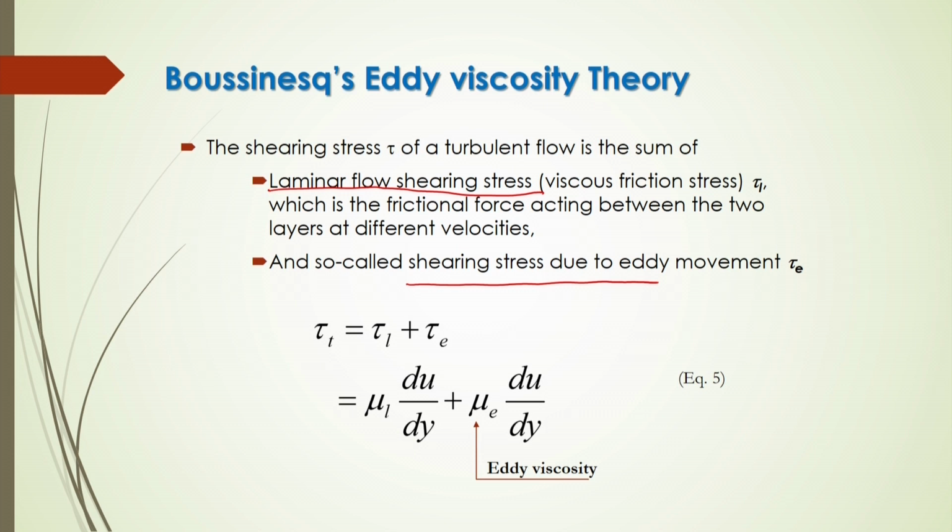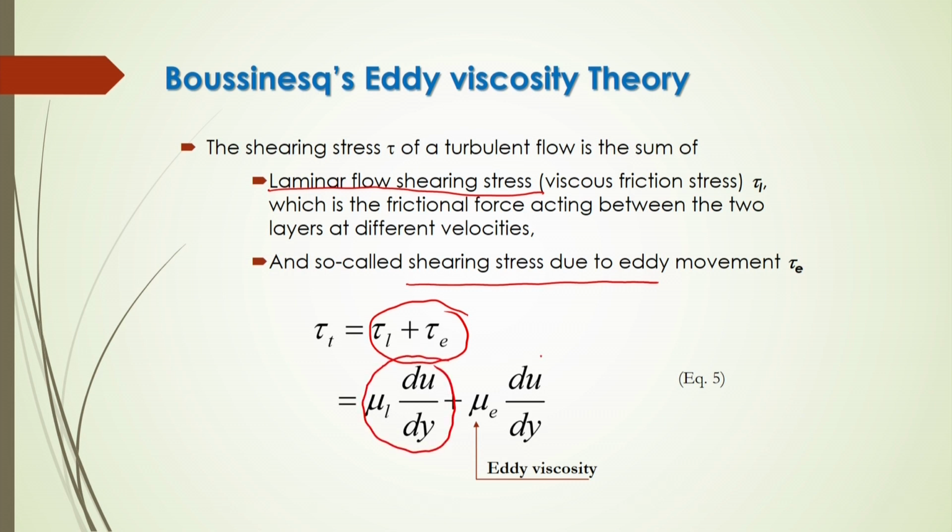So, what should be the shear stress in the laminar flow? What will be the shear stress in case of eddy producing because of this turbulent flow? So, you have to sum up these two shear stresses. It will be called the total shear stress in this turbulent flow. So, that will be defined for the turbulent flow.